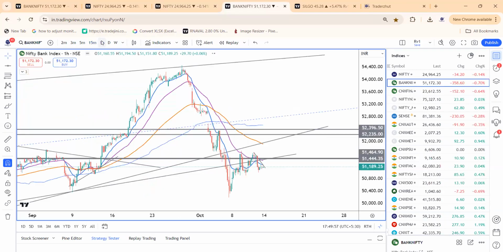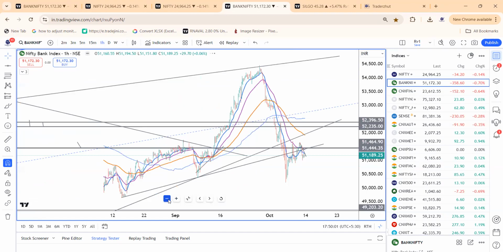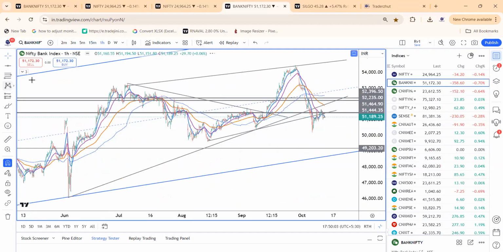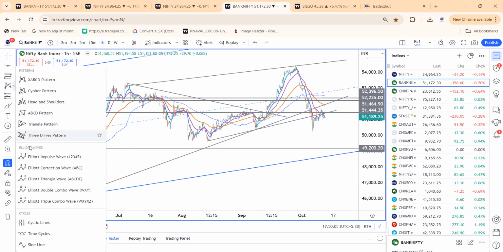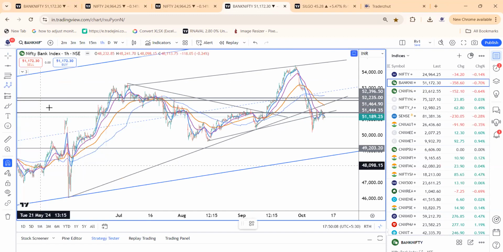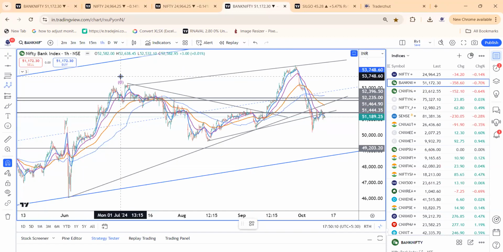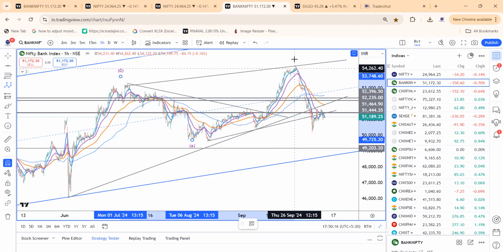Why? Because see, what we could see here on the charts is this is an irregular flat. Most likely seems to be an irregular flat in the Bank Nifty.